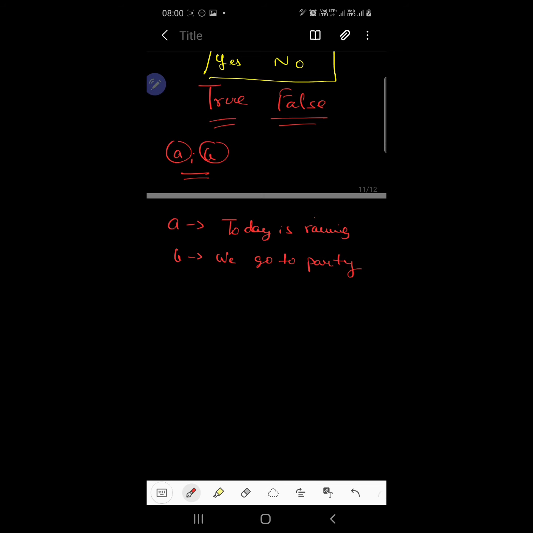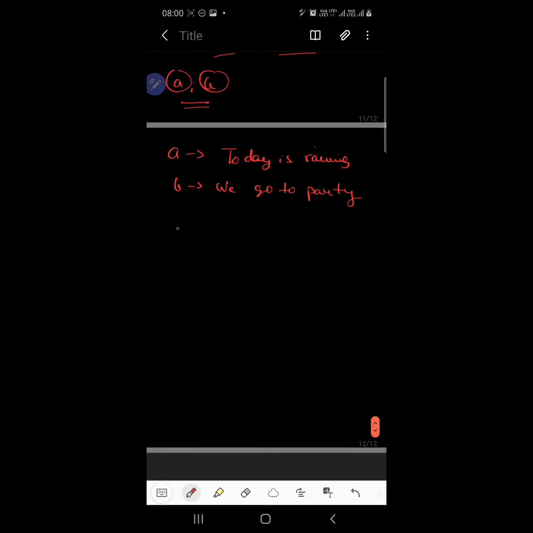We have two of these propositional statements. Now how can we join them? We can say that if today is raining, then we go to party. This is one form of creating a dependence.